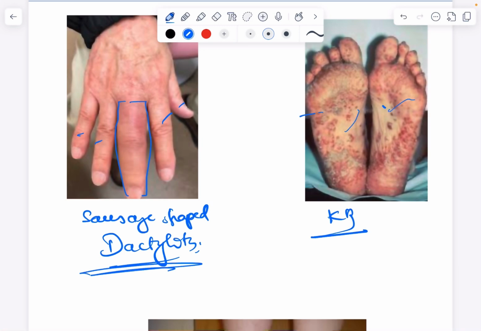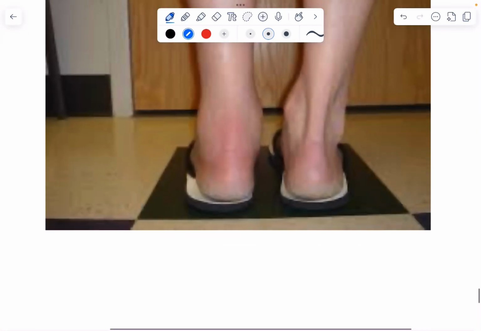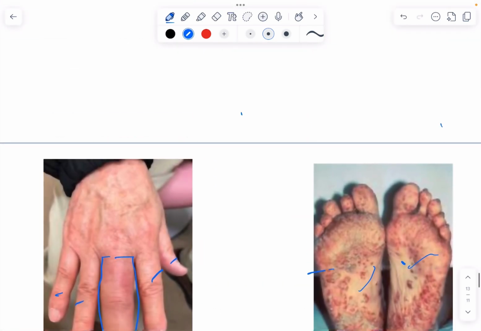Here it is the sole. Then this is about enthesitis. Look at this tendon, the Achilles tendon. This is normal. This looks normal. What happened to this area? It is red and swollen. So that is called enthesitis. So these are the clinical pictures of reactive arthritis.